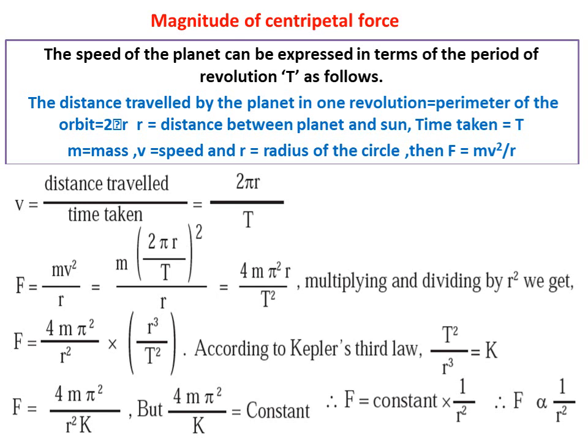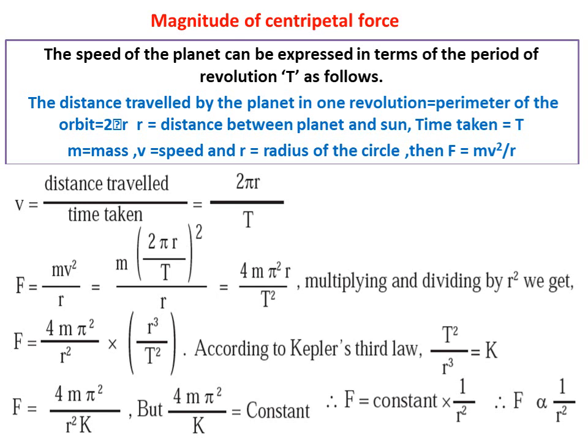F is equal to mv square divided by r, which is equal to m in a bracket 2 pi r divided by T, whole square, upon r, which is equal to 4m pi square r upon T square. Multiplying and dividing by r square we get F is equal to 4m pi square divided by r square into r cube divided by T square.